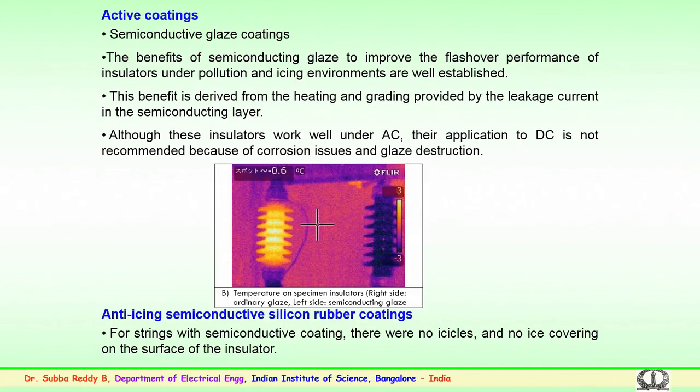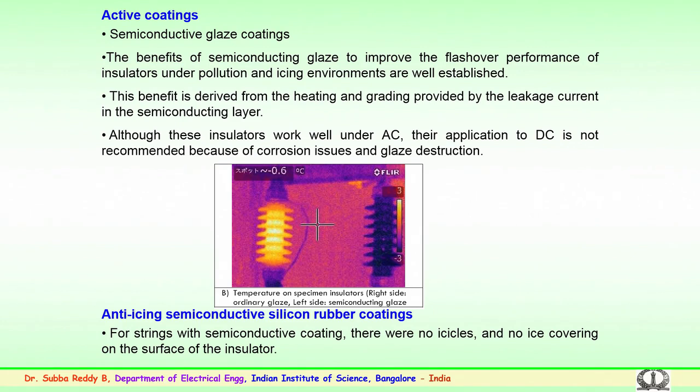Next are the active coatings. These active coatings are basically like the semiconductive glaze coatings which we have discussed. The benefit of semiconductive glaze coatings is the improvement in the flashover strength or performance of the insulators, particularly under contaminated or polluted conditions and also under icing environments, and this has been established well. The benefit is also derived from the heating and grading provided by the leakage current in the semiconducting layer.